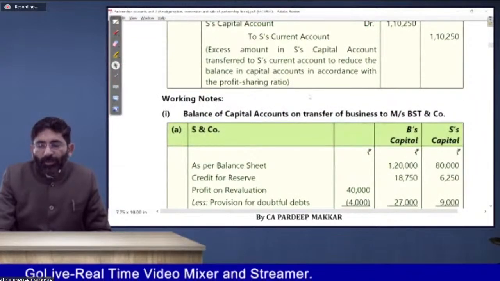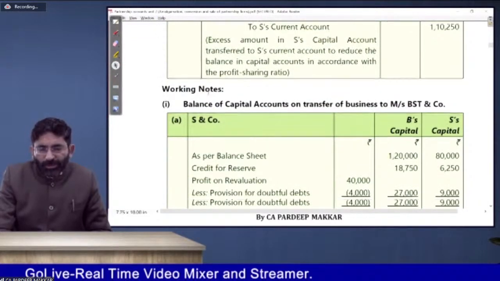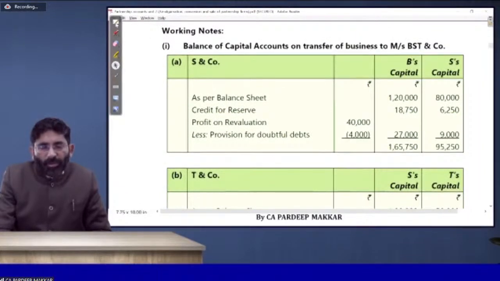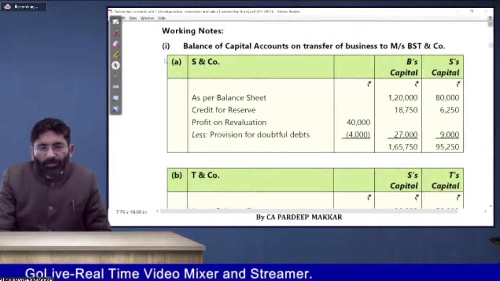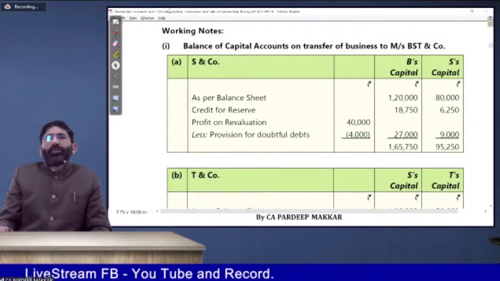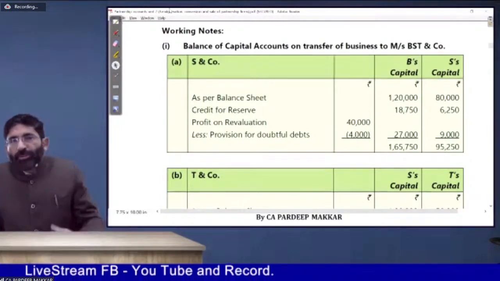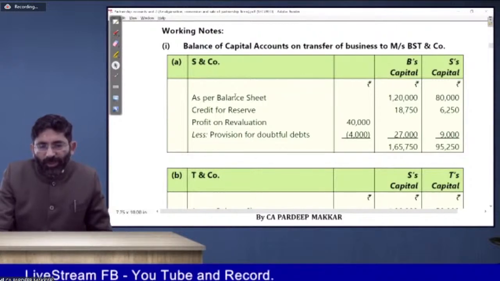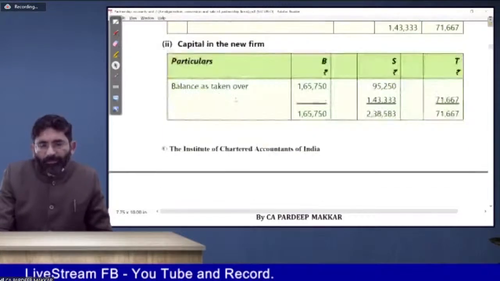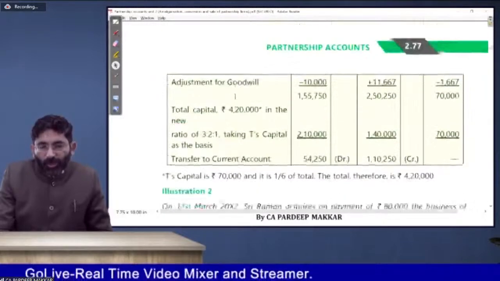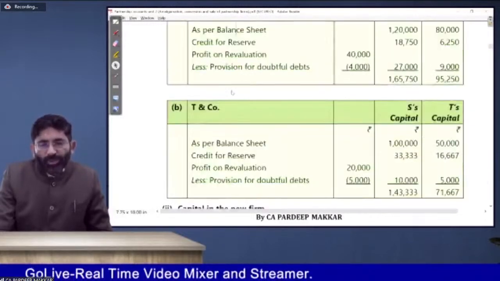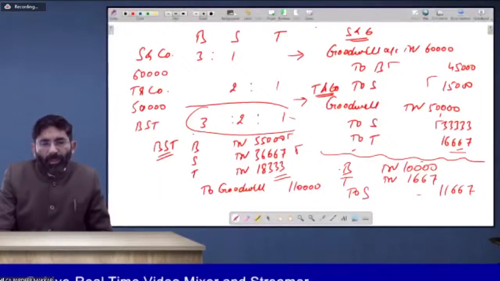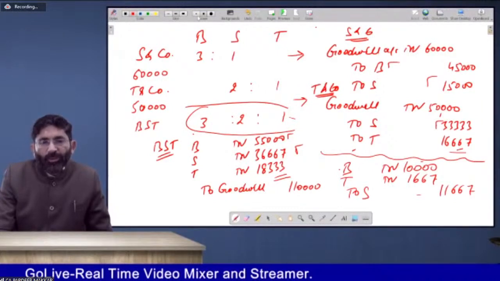Balance of capital account. Before that, I would like to discuss with you the concept of passing. You may prepare the partners' capital account also in a working note, or you may do it in this way also. This is all up to your choice. Obviously, it is difficult to do in this way because in this case, you will have to go into a very lengthy process. So it is up to your choice how you are going to present it.